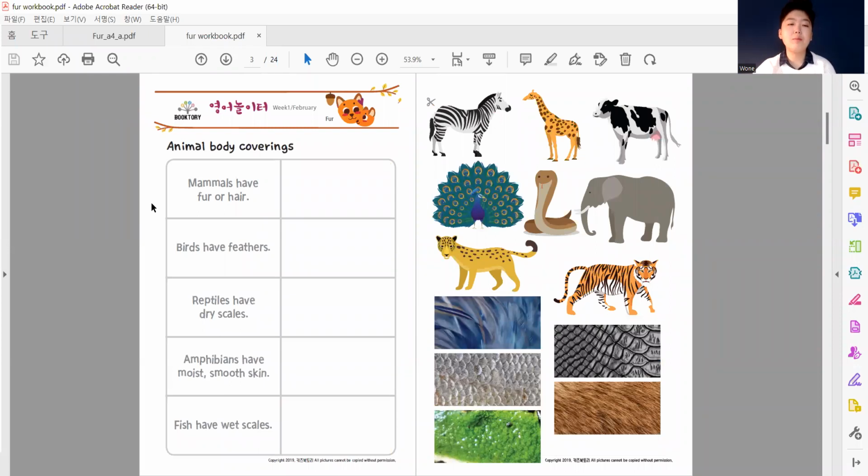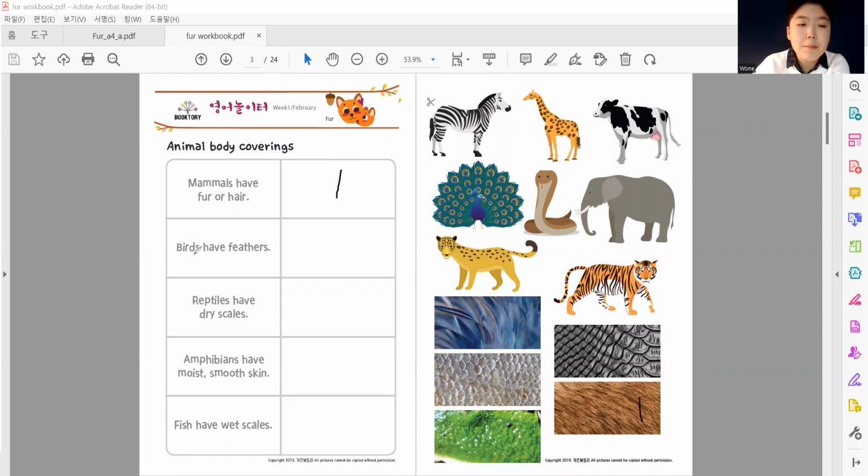Let's talk about the animal body coverings. Mammals, which is most animals, mammals have fur or hair. So which one are we going to cut out from here and glue it next to the first one, mammals have fur or hair? So here, I will give it a number. So we're going to do 1, and looks like this is 1.